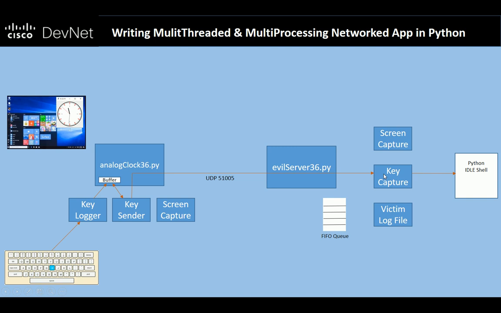But the malware also, in the meantime, dumps that string onto this FIFO queue. And what happens here is I have this other thread that's spinning in the background, and all it's doing is checking the queue to see if it's empty. It just keeps spinning. Is it empty? Is it empty? Is it empty? The minute something gets put onto that queue, it pops that element off the queue and then dumps it into a file called capturekeys.txt.